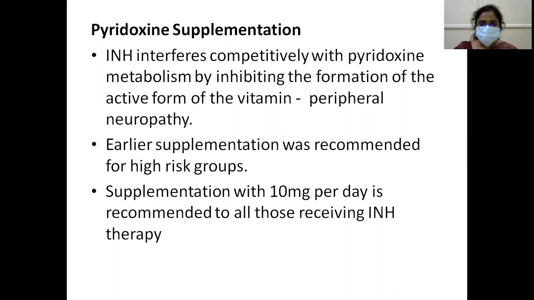Okay, and pyridoxine supplementation. Isoniazid interferes with pyridoxine metabolism by inhibiting the formation of the active form of the vitamin, leading to peripheral neuropathy. So pyridoxine supplementation. Earlier supplementation was recommended for high-risk groups only. Supplementation with 10 mg per kg is recommended to all those receiving INH therapy.